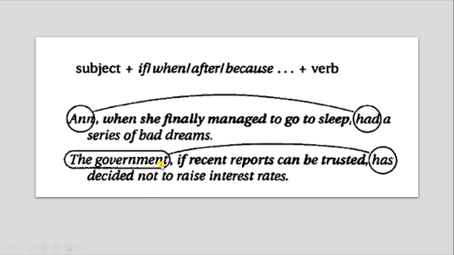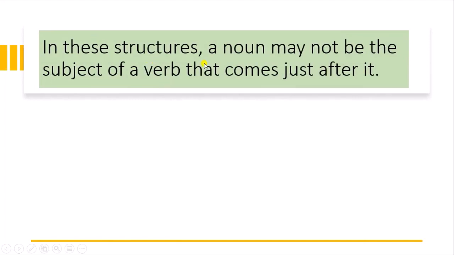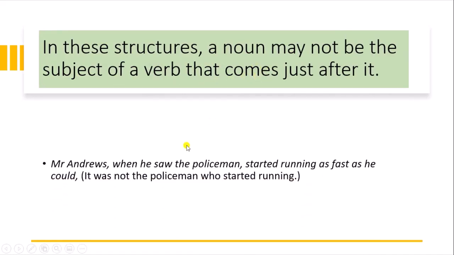So in this way: the government, if recent reports can be trusted, has decided not to raise interest rates. So we are using this to separate subject and verb. In these structures, a noun may not be the subject of a verb that comes just after it, like Mr. Andrews, when he was a policeman, started running as fast as he could. So it was not a policeman who started running, it was Mr. Andrews.